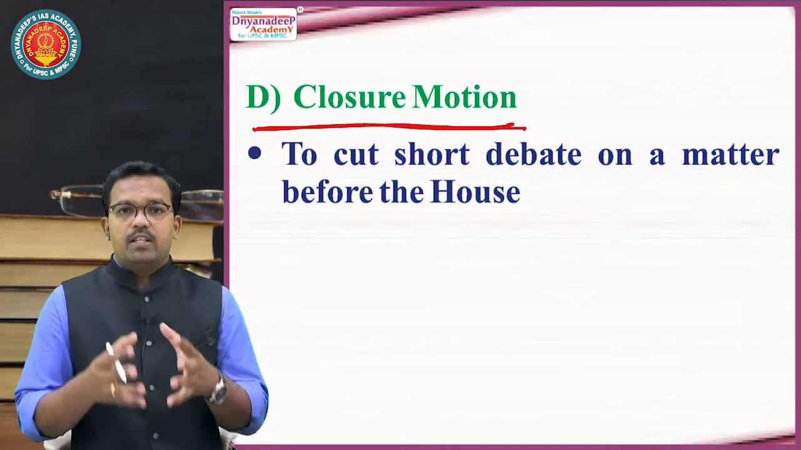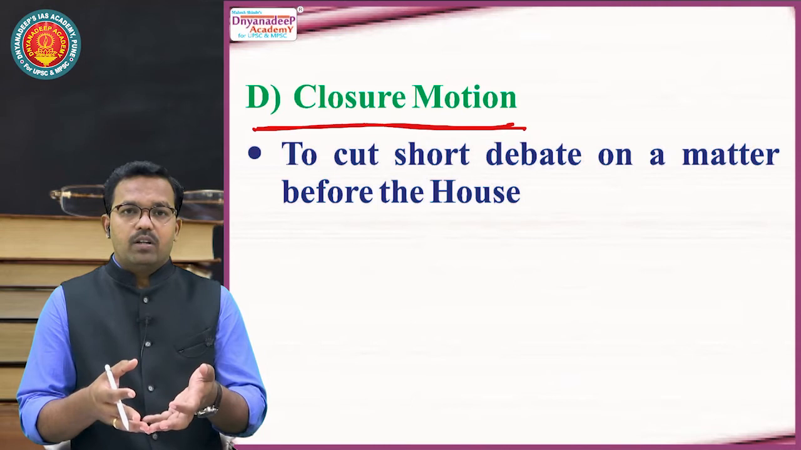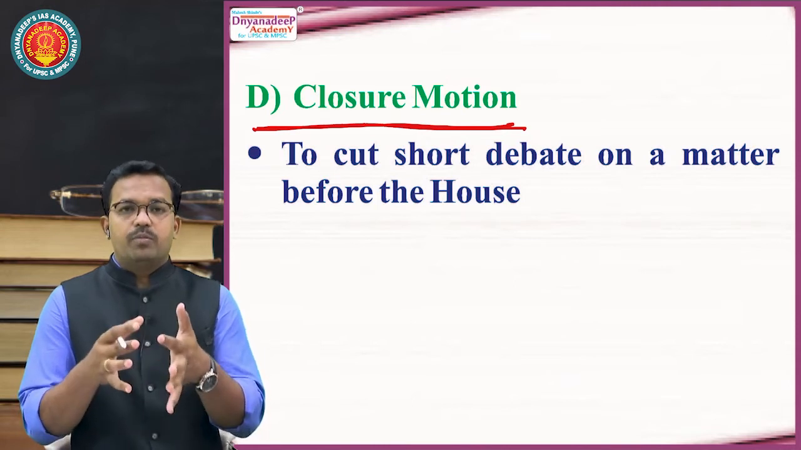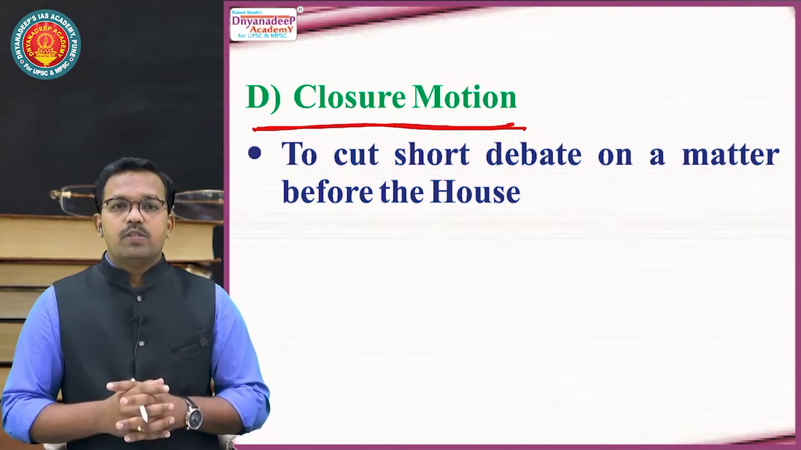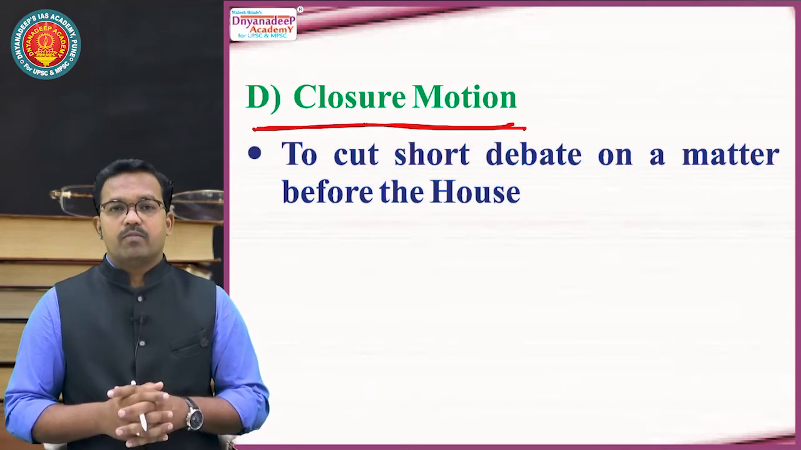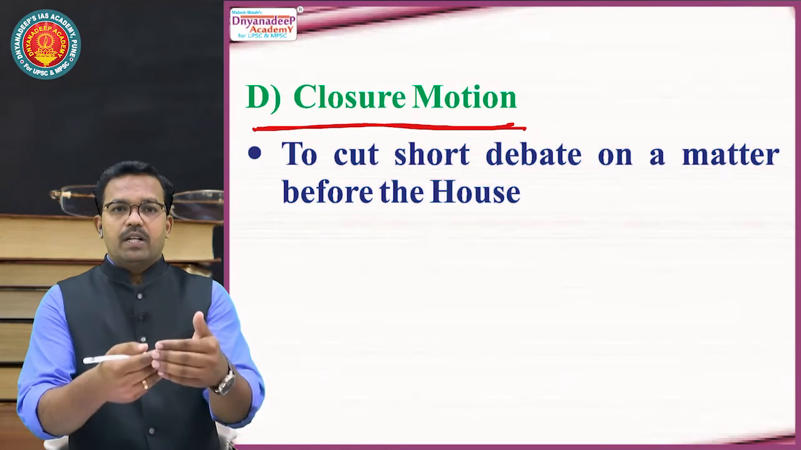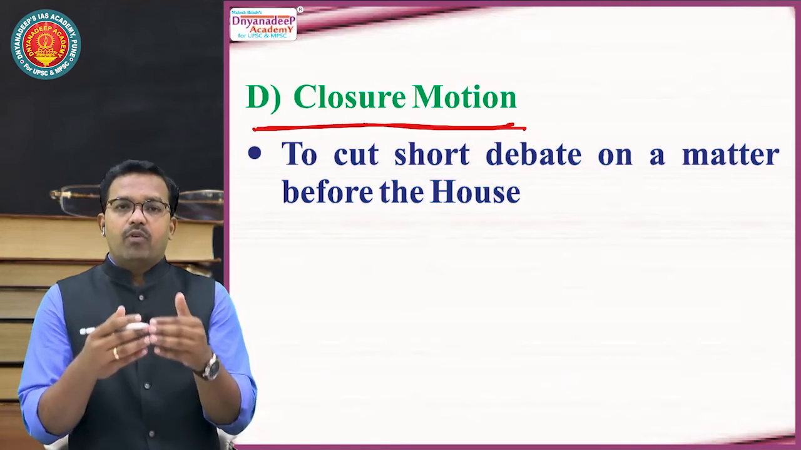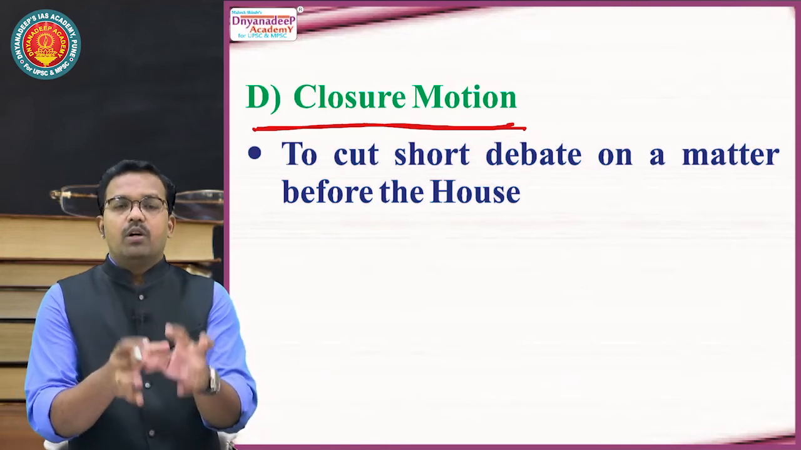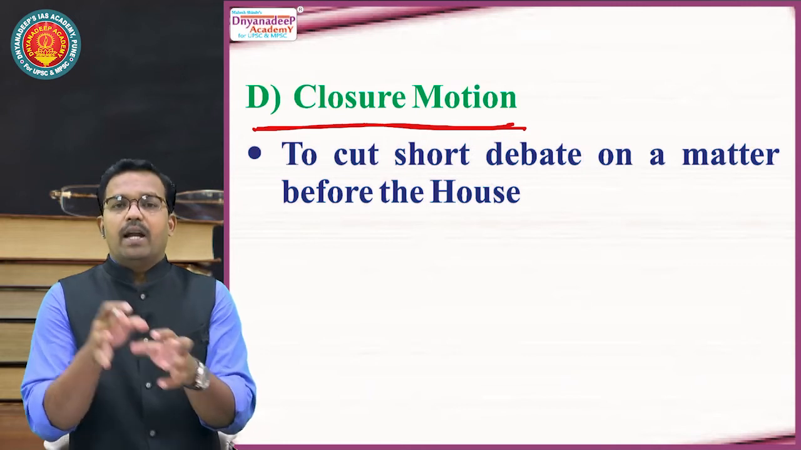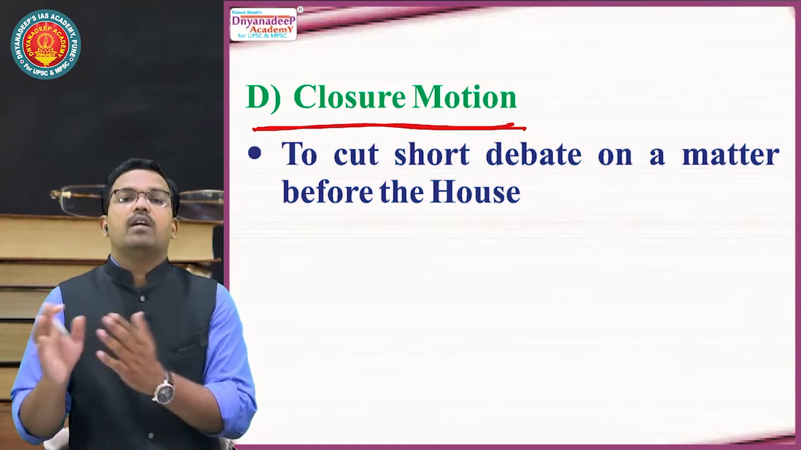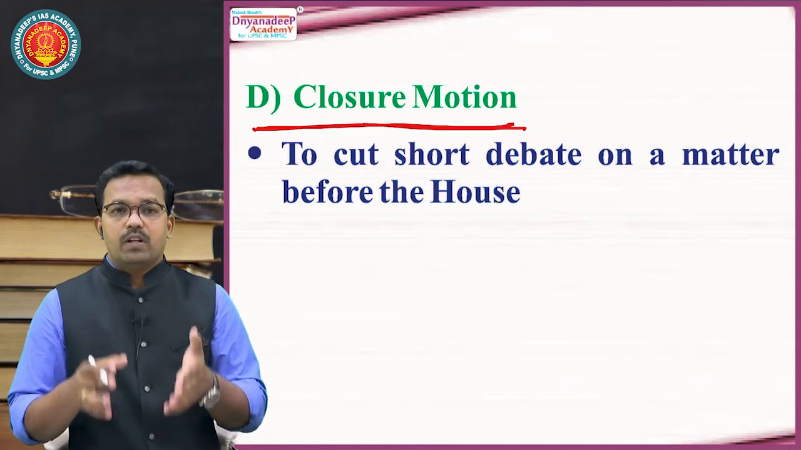You feel that this particular subject has been discussed a lot and you want this discussion to be stopped. In this case, you use a motion which is called a closure motion. That is, you use the words: Honorable Speaker, this subject has been discussed a lot and I want to use closure motion to stop discussion on this subject, and a new subject should be taken for the discussion. It is a closure motion.